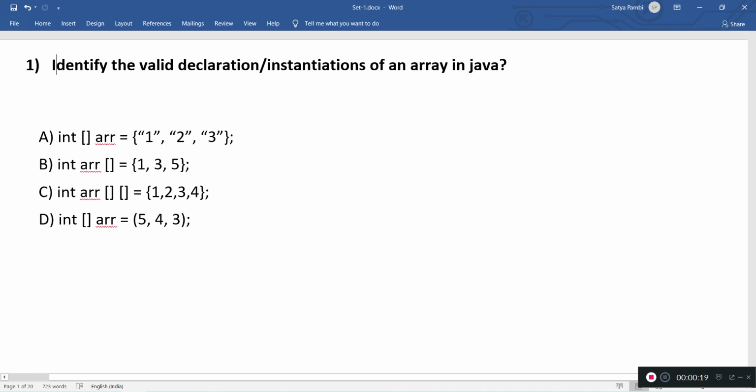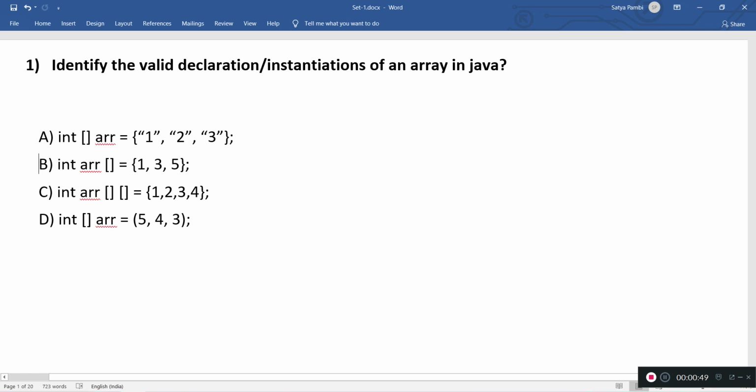Identify the valid declaration or initialization of an array in Java. So here, option A is the declaration part. The declaration looks good, and the assignment is an array of strings, but the declaration is an array of int, so this is incompatible. This is a wrong answer. A is wrong. Then go to B.